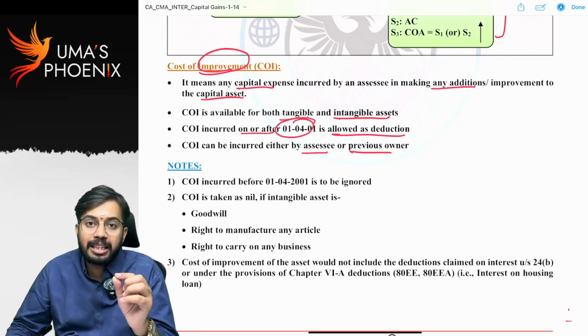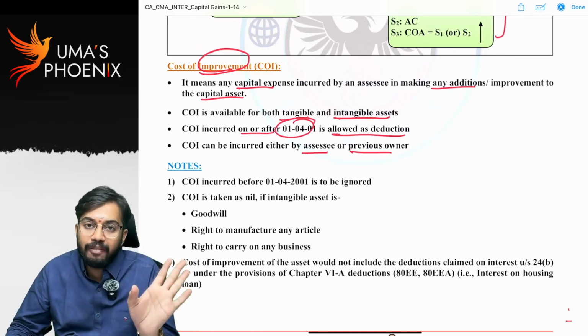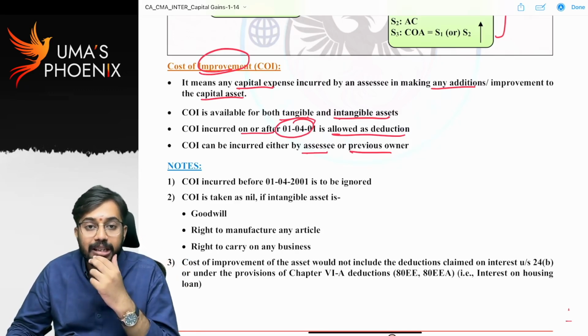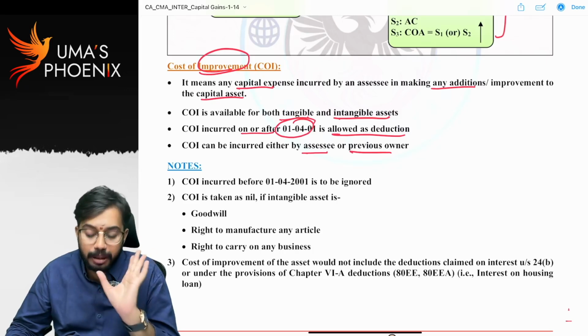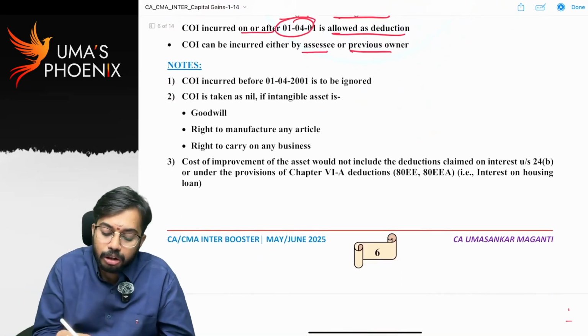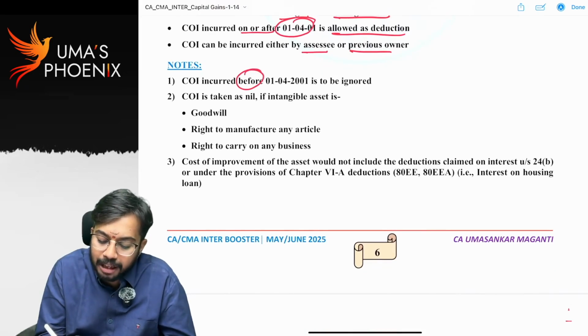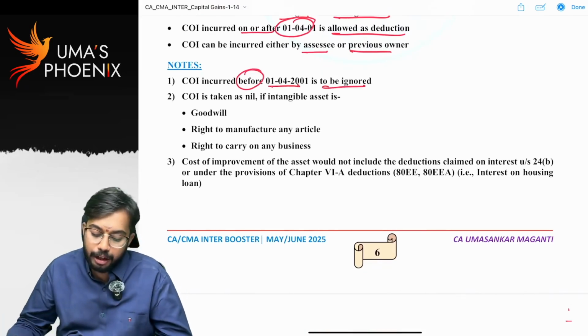For intangible assets, fair market value benefit is not available. Cost of improvement benefit is not available. Cost of improvement benefit is available. So cost of improvement incurred before 1st April 2001 is to be ignored.